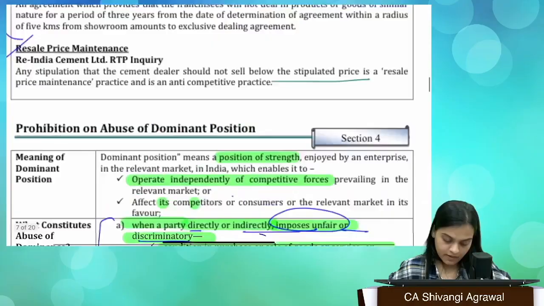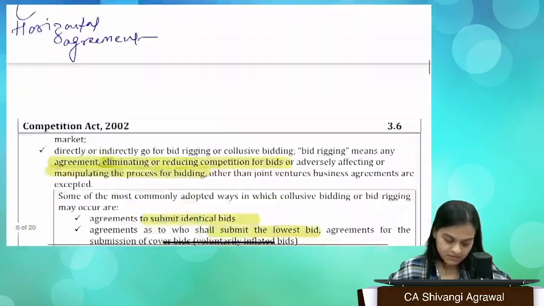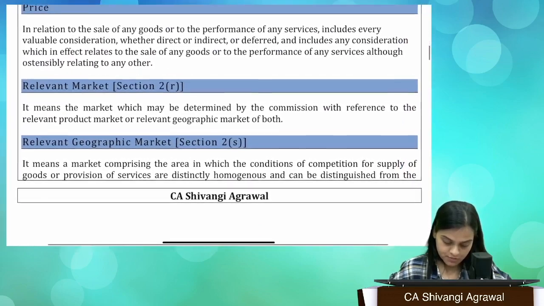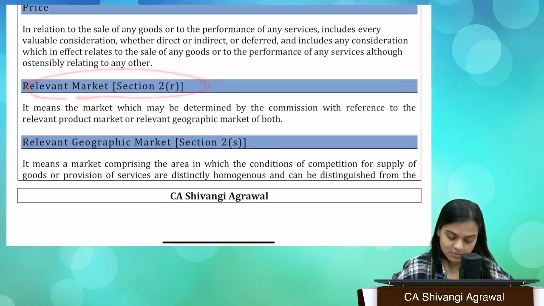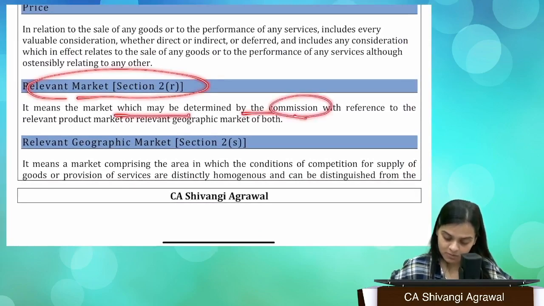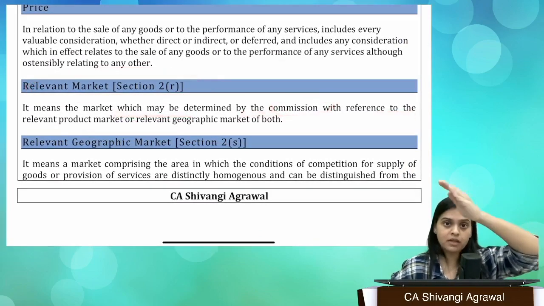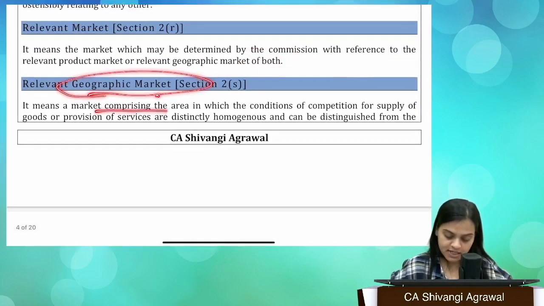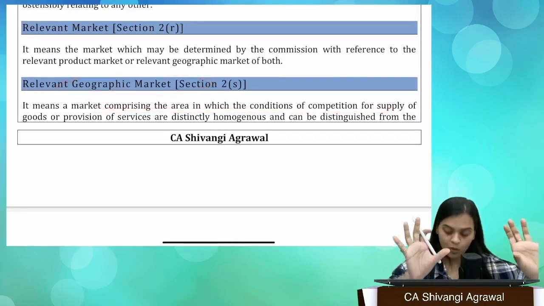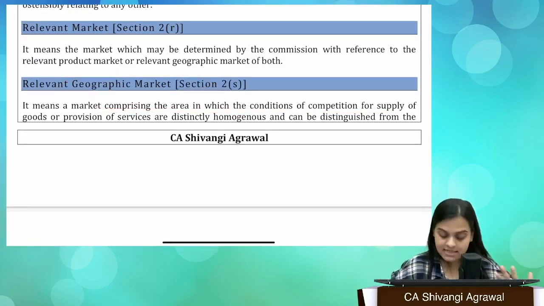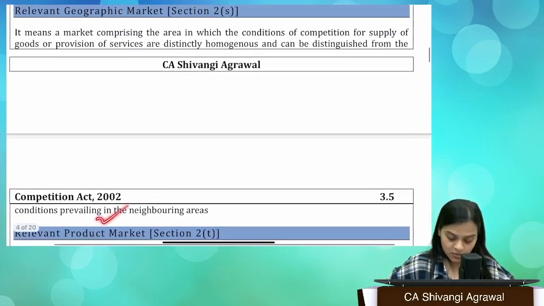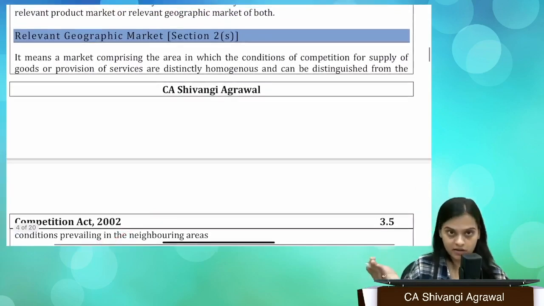Fine. Okay, now we have certain definitions that we haven't done. I will just take you through. Relevant market means the market which may be determined by the commission with reference to the relevant product market or relevant geographic market or both. Relevant geographic market is a market comprising the area in which conditions of competition for supply of goods are distinctly homogeneous. Homogeneous means same, and can be distinguished from conditions prevailing in other neighboring areas, right?